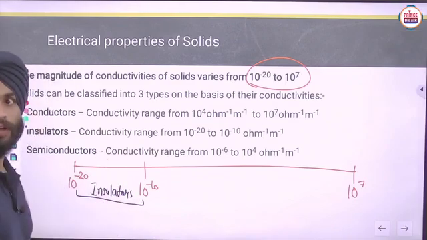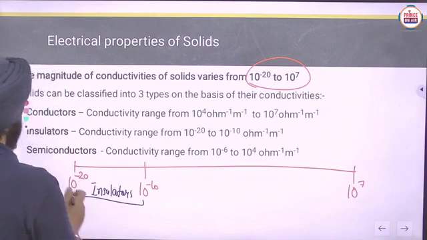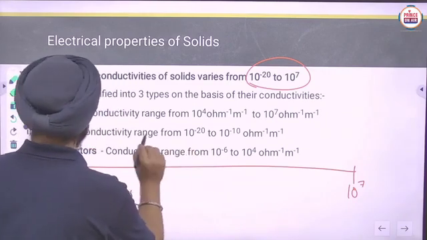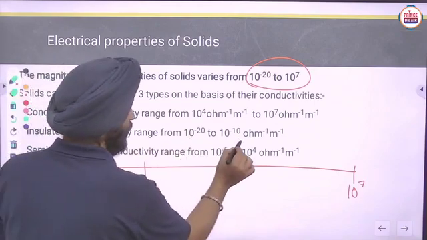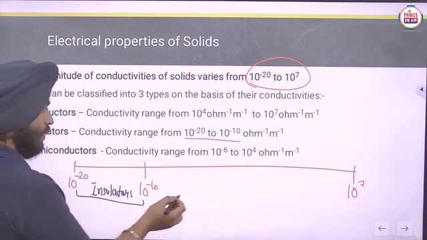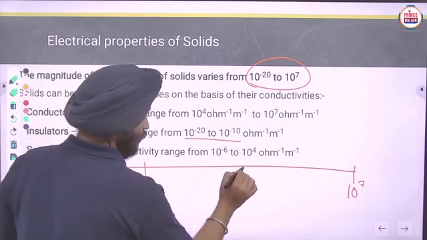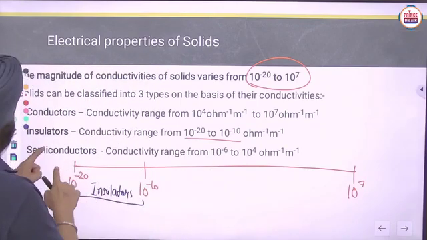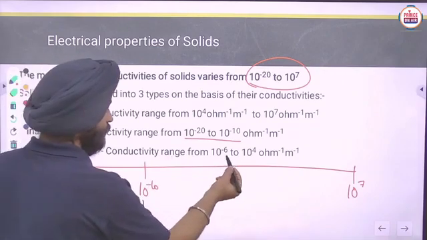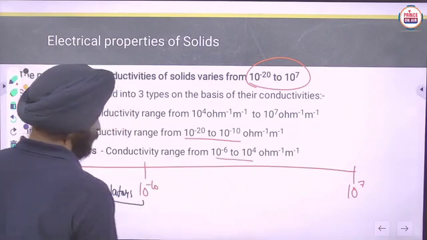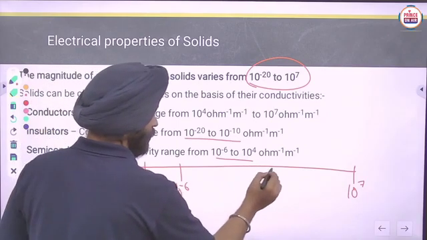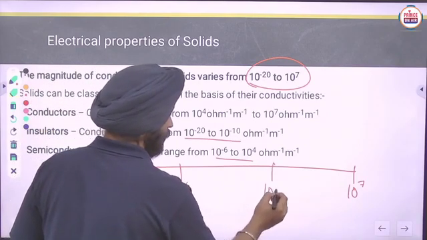For semiconductors, it is 10 raised to power minus 6 to 10 raised to power 4, approximately.